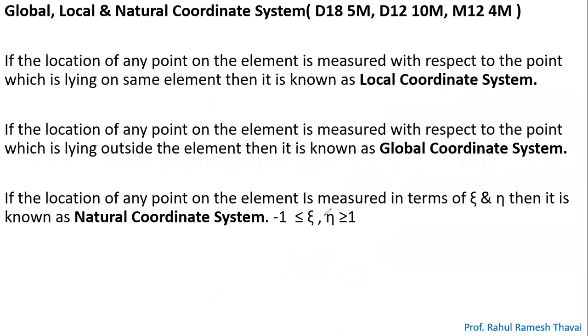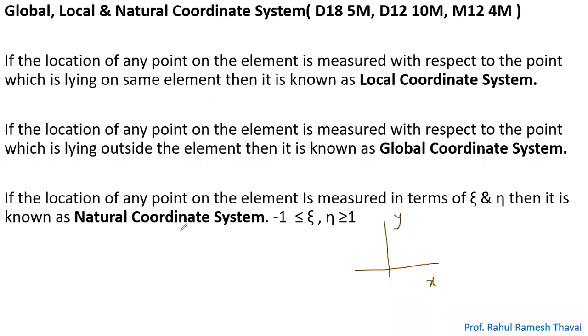Now just see the third point. The local and global coordinate systems are basically Cartesian coordinates. But the third system is called the natural coordinate system. If you talk about the Cartesian coordinate, what do you have? You have the x coordinate on the horizontal scale and the y coordinate on the vertical scale.